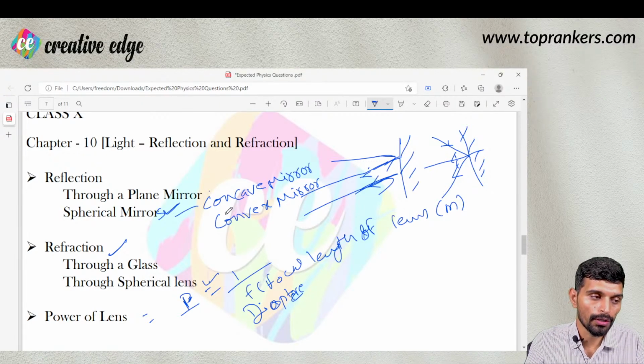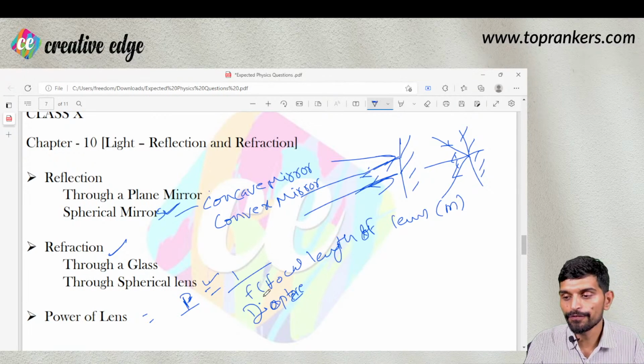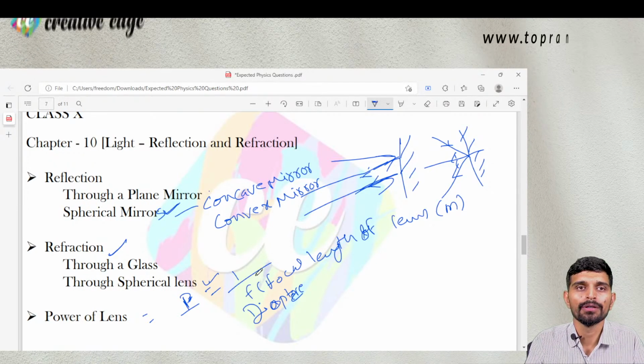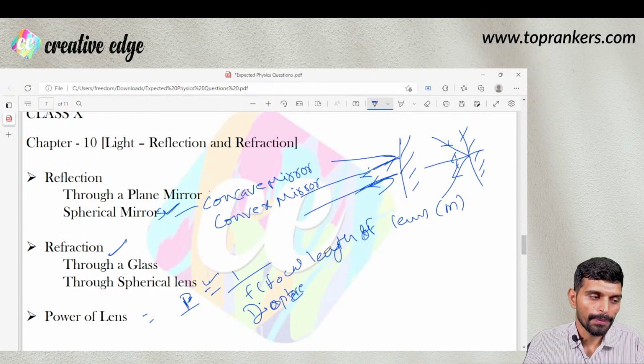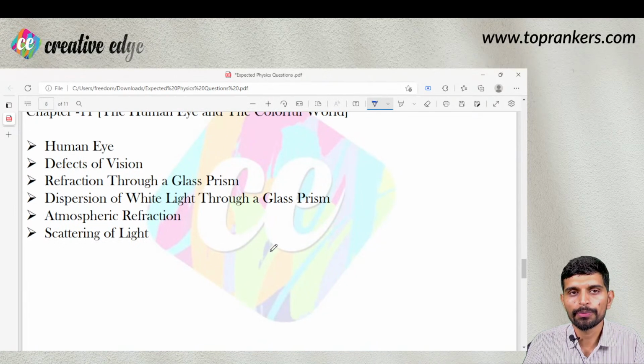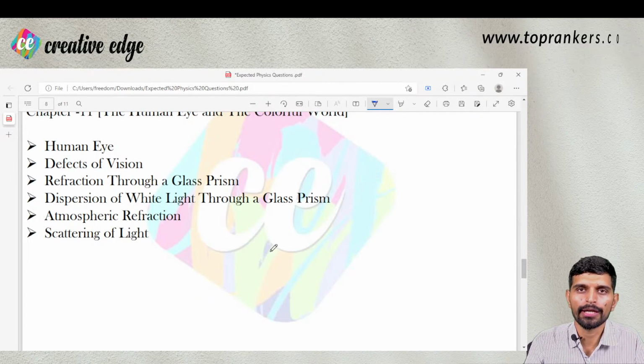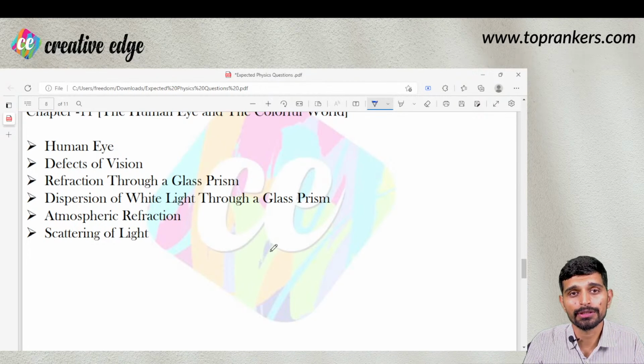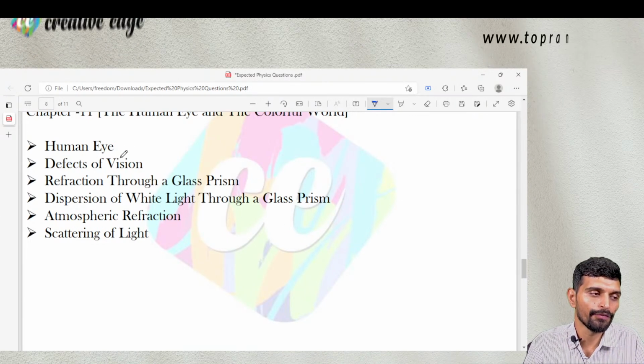And for concave lens it is negative, for convex lens it is positive. So please go through these basic concepts. Then human eye, different parts of human eye can be asked directly. Retina, what is the role of retina? There could be 4 options, and you need to identify the one that is correct or that is incorrect, right? So retina could be there, iris could be there, pupil could be there, eye lens could be there, right? So different parts of human eye.